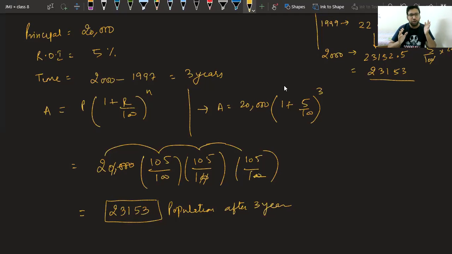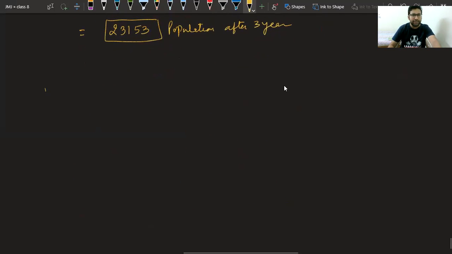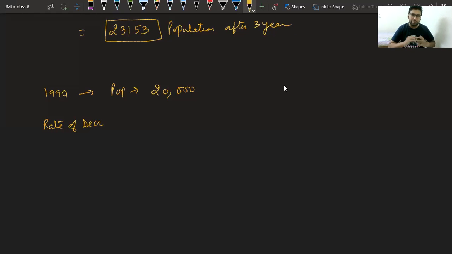Similarly, if there is a decrease in population, suppose the question was that 1997 population is 20,000 and the rate of decrease, suppose some pandemic is there like COVID, is given to you as 5% per annum.